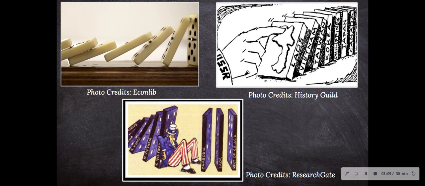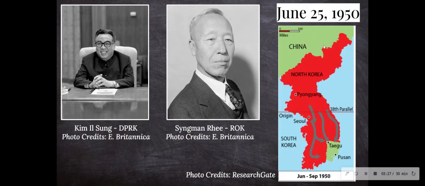And what the US thought is that they should stop it. They thought it was their duty to stop each of the dominoes falling. Because the US policy towards communism was containment. We wanted to contain communism as possible and spread democracy. All right, let's go back to the war now.